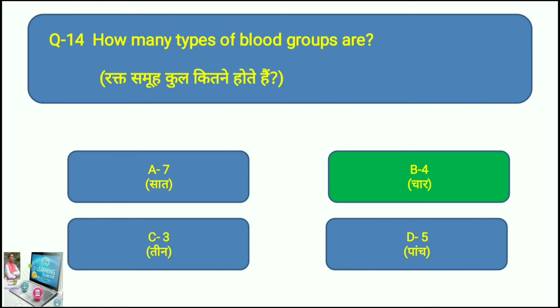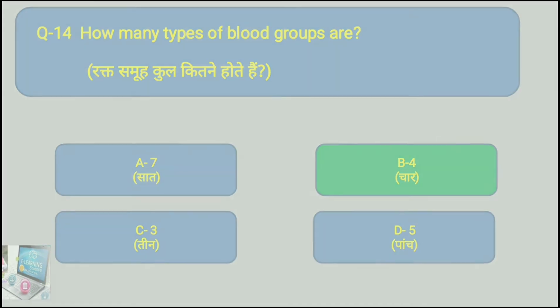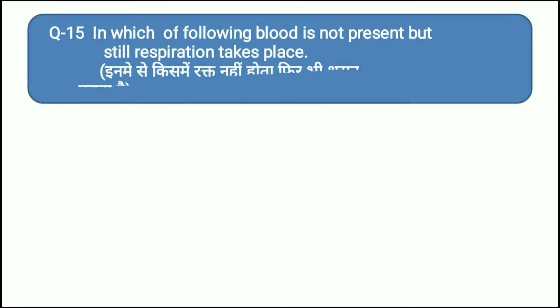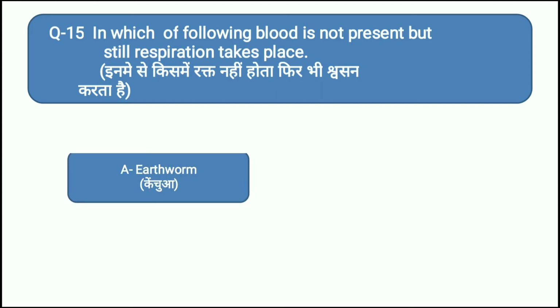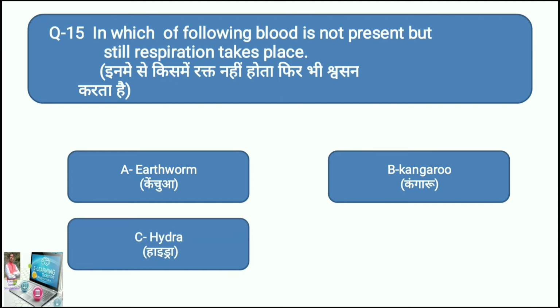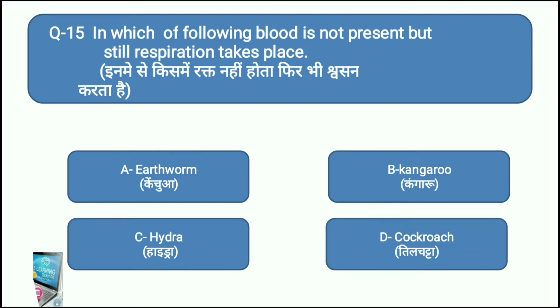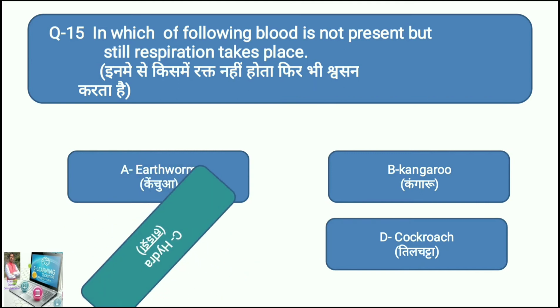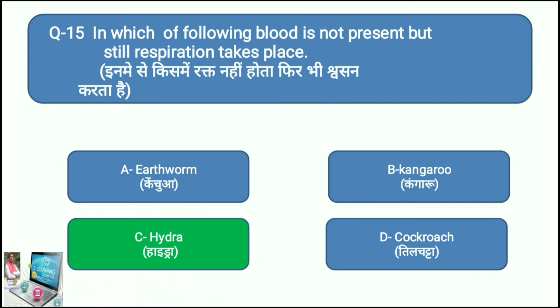Let's move to question number 15. Here it comes on your screen. In which of the following options is blood not present but respiration still takes place? Your options are, option A earthworm, option B kangaroo, option C hydra, option D cockroach. And the right answer is option C, hydra.